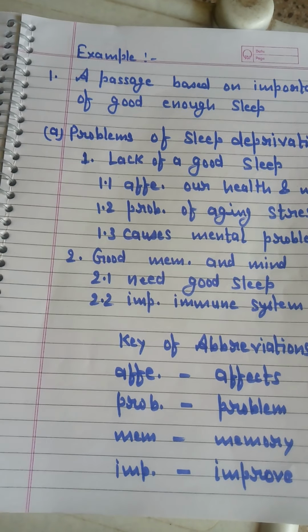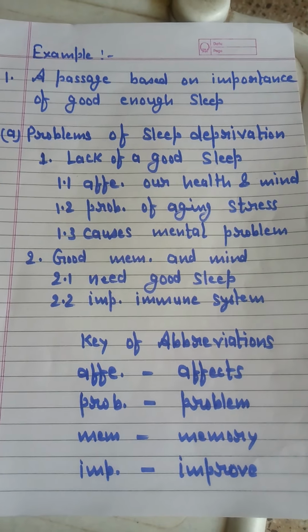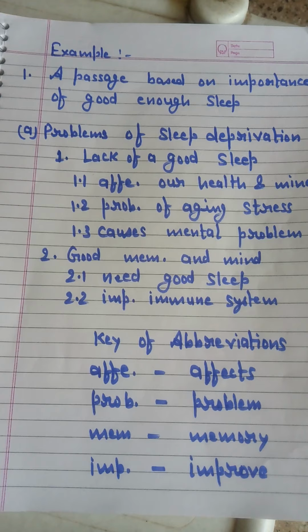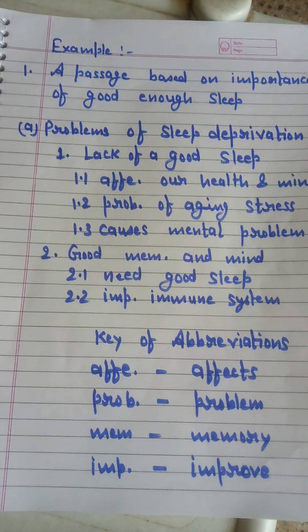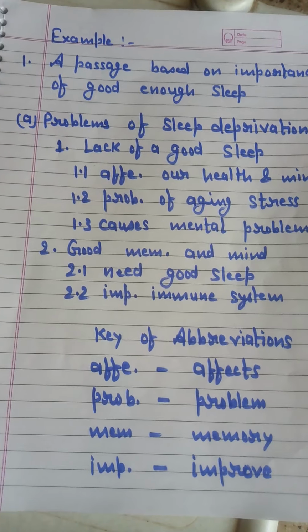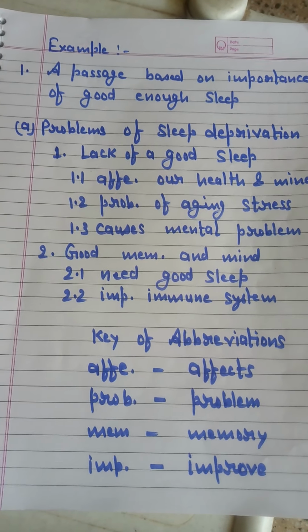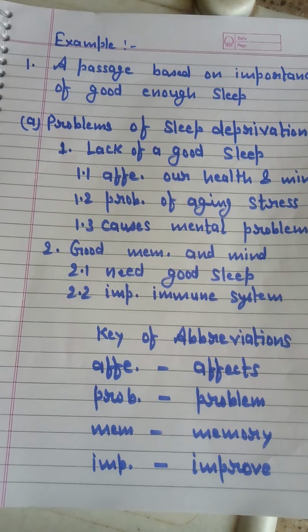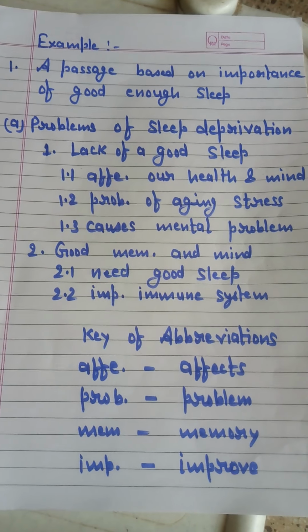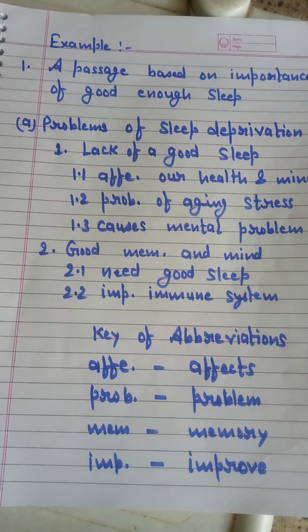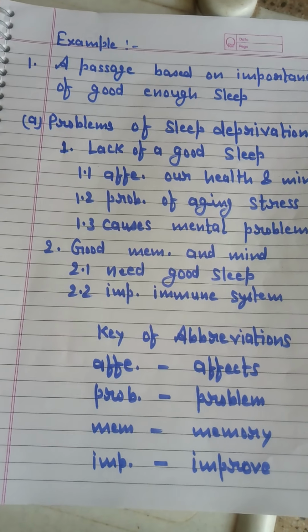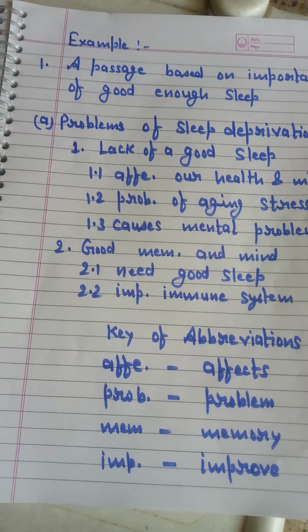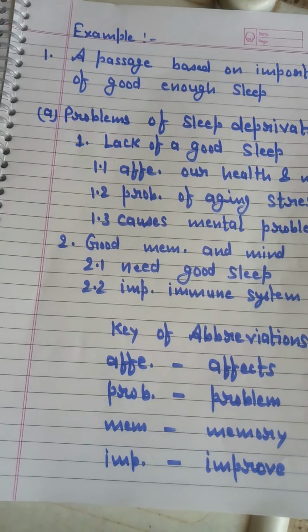Below this subheading, 3 points are written. The first is: affect our health and mind. Affect is written in abbreviation form; this is the first abbreviation I have used here myself. Second is: problem of aging stress, where problem is also in abbreviation form. And third, 1.3: causes mental problem. See, the points are represented as 1.1, 1.2 and 1.3 under the first subheading. Then the points of this subheading are finished.